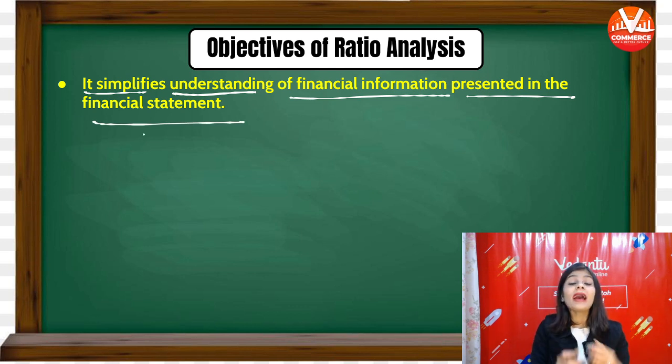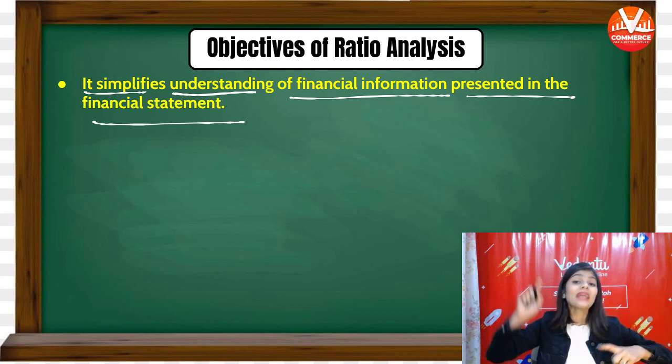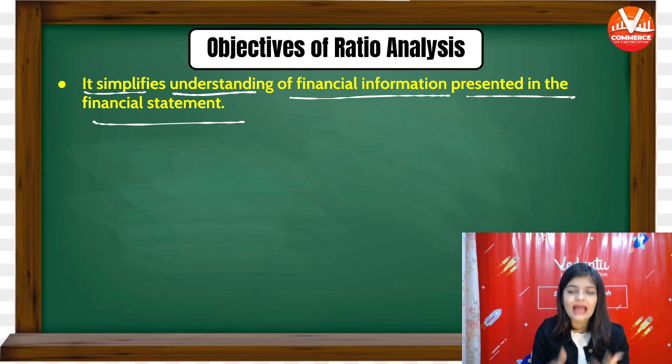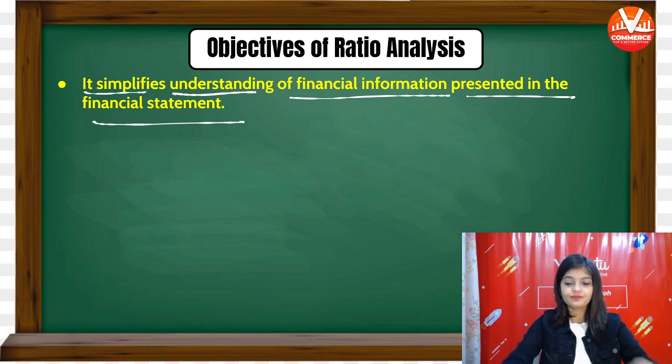It simplifies the information presented in the financial statement so that you can easily understand it. So that's why you are doing ratio analysis, so that the information is simplified. इंफॉर्मेशन इजी फॉर्म में अवेलेबल हो जाए.